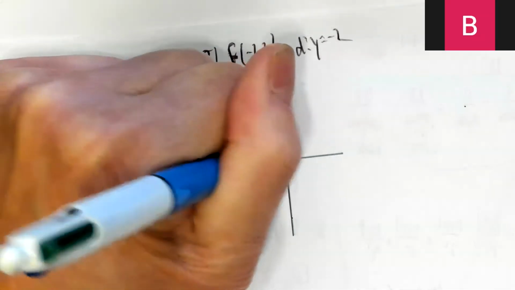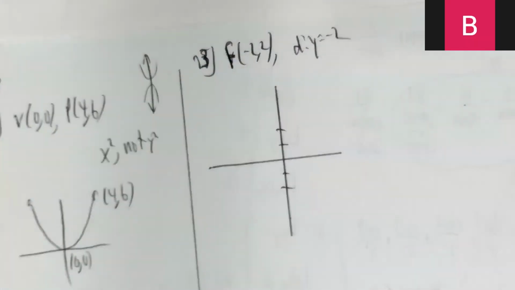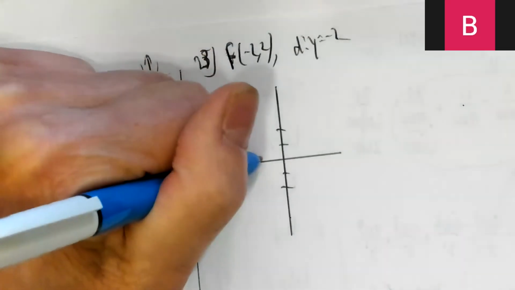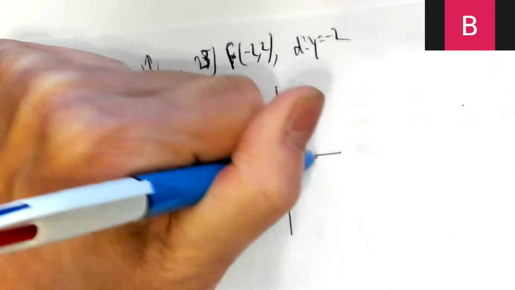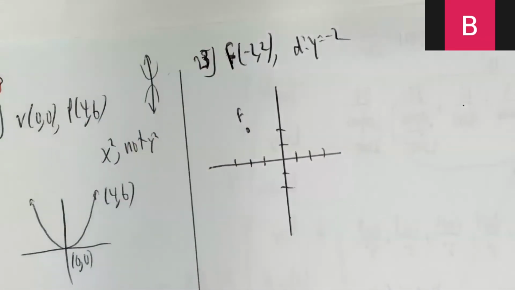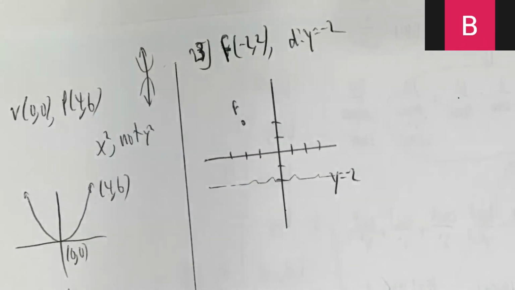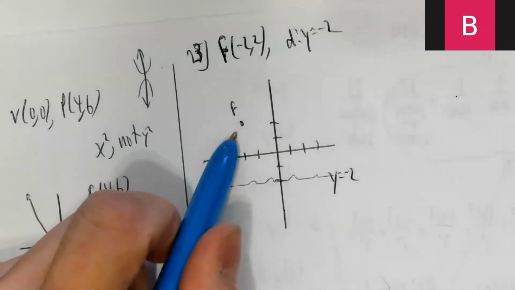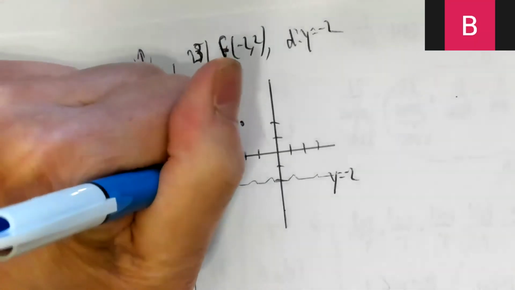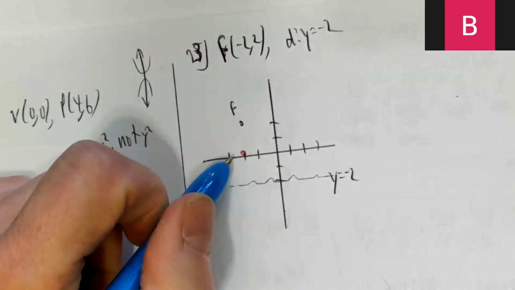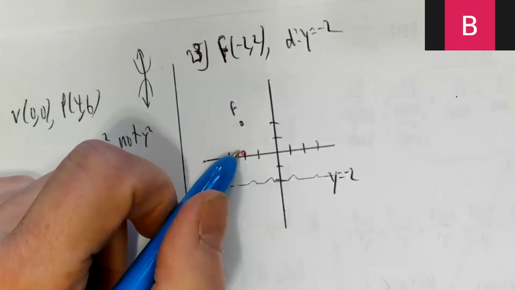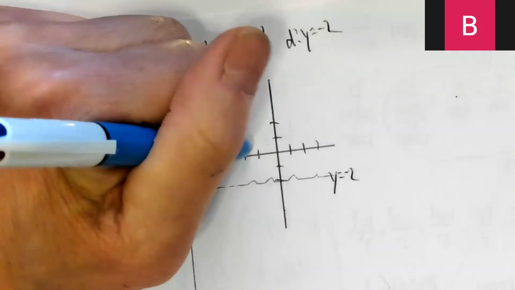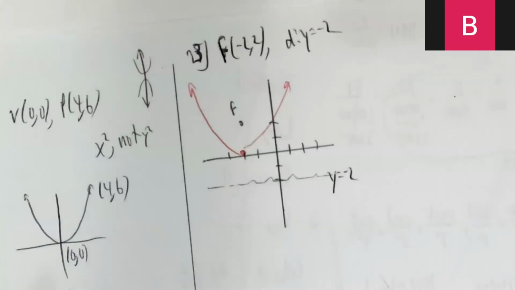Let's take a look at what we got. Okay, focus is at -2, 2. Directrix is y equals -2. So where's my vertex? Oh, it's halfway between these. Right there. Which way does this have to open? Up. Focus is always on the inside. Something like that.